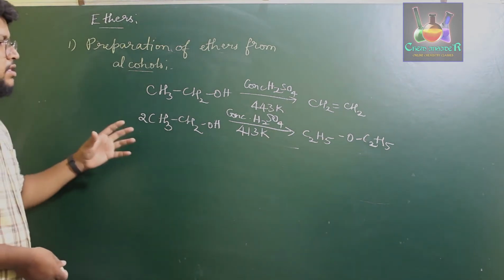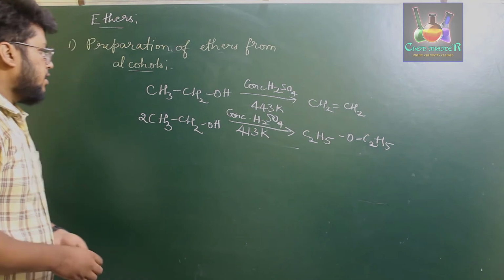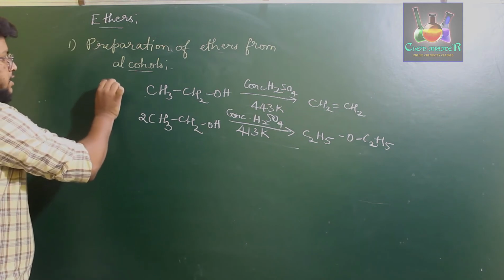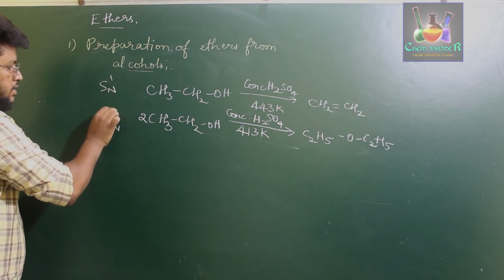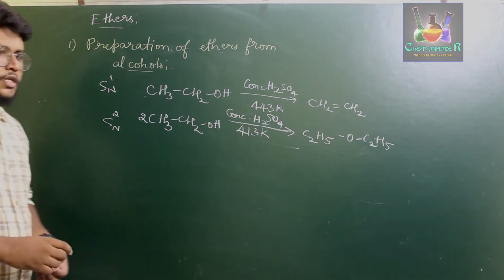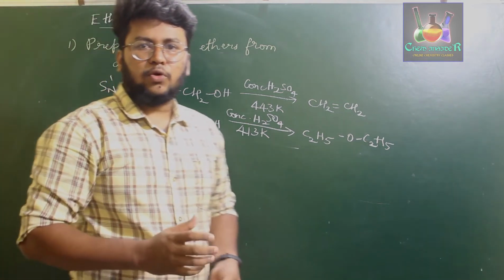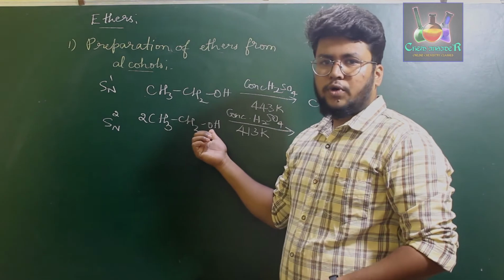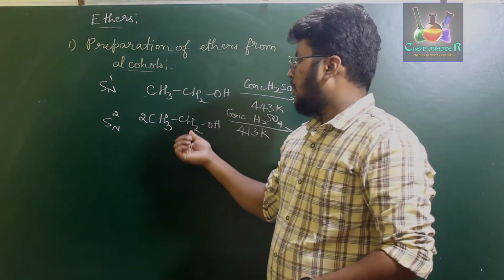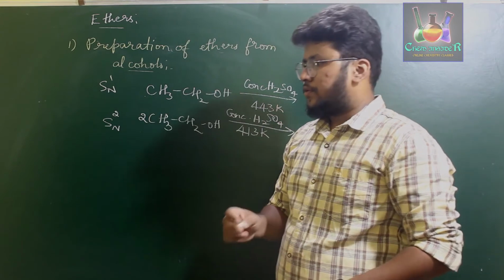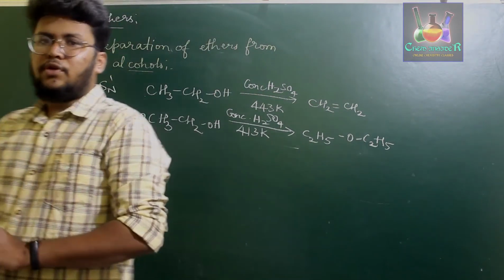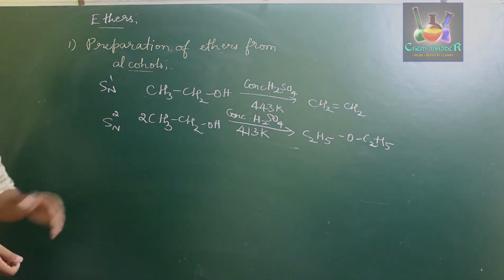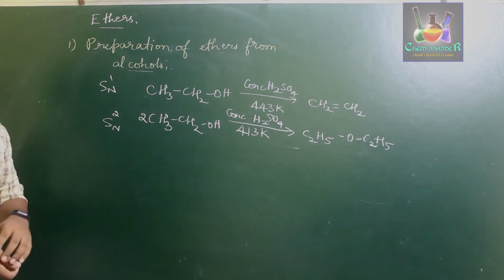Now, how is this reaction going to take place? Usually, the alkene preparation from alcohol is an SN1 mechanism, but this process is an SN2 mechanism. And as we know, the SN2 mechanism is largely favored by groups which are not bulky, right? When the groups attached to the functional group OH are not bulky, those groups favor the SN2 reaction. Therefore, if the alcohol which you are taking is a primary alcohol, then that can be used to prepare the respective ether.